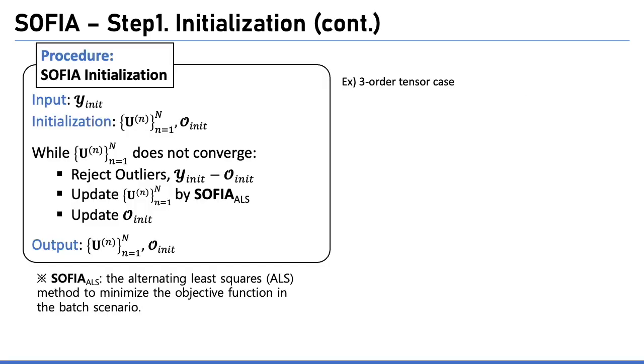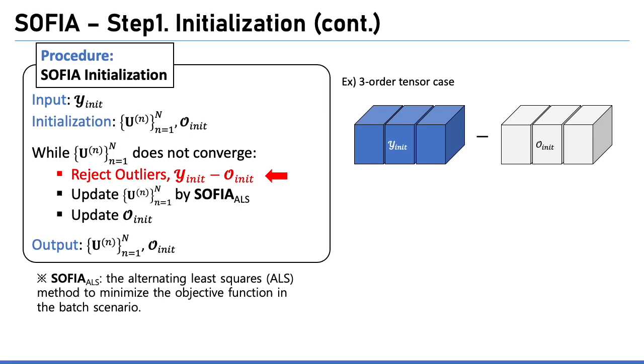The overall procedure of the initialization step is as follows. The input is a batch tensor y_init. The factor matrices are randomly initialized and the outlier tensor is initialized by a 0 tensor. Then, 3 tasks are repeated until the factor matrices converge. First, reject outliers from the input tensor.